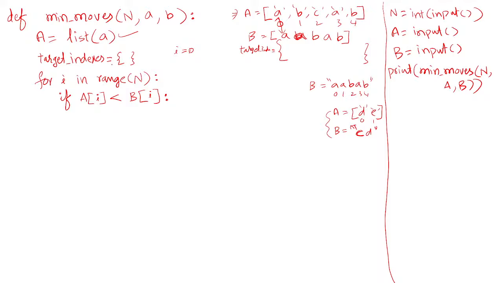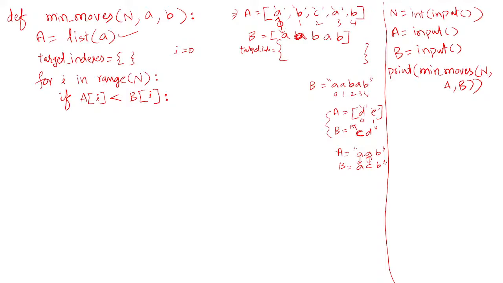When this condition becomes true, as I said in the example, the string B contains a character like C. Assume A is A and B is C. Now it checks A less than A, false. Then it checks A less than C. A less than C, yes.